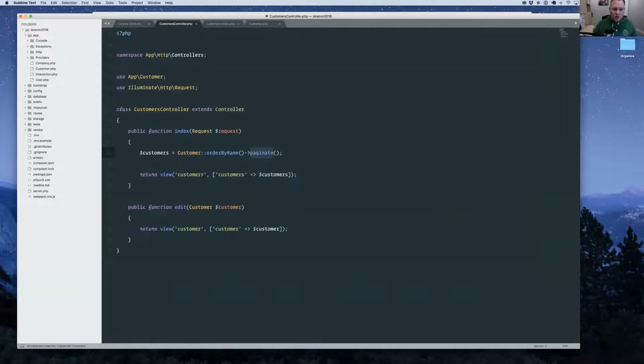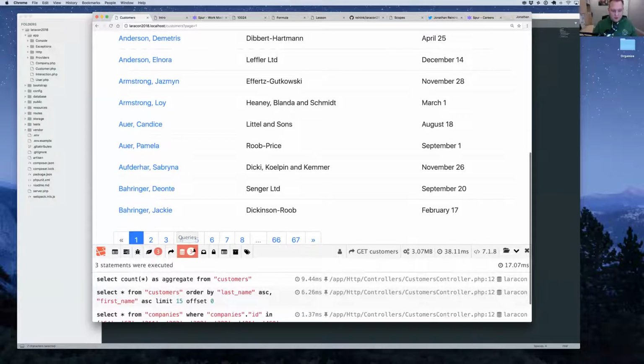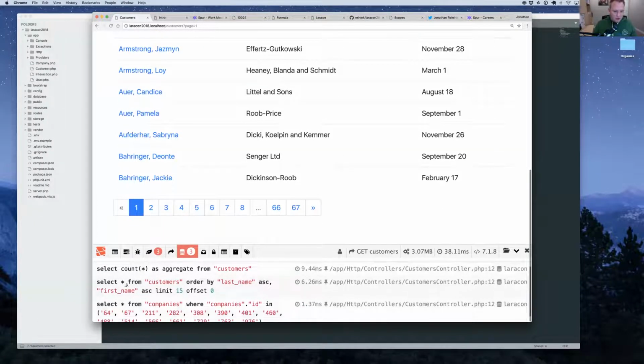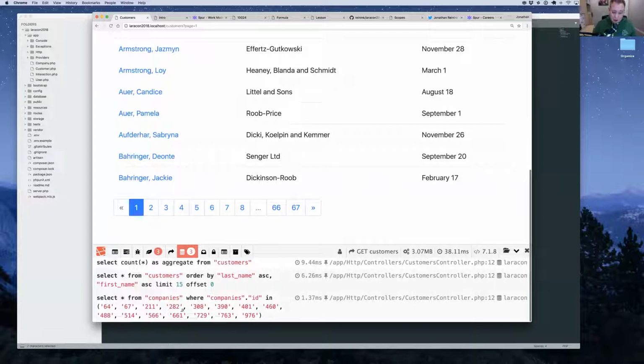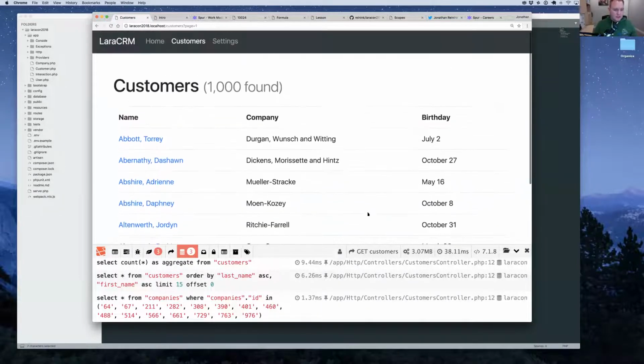So we just go to our controller and we say, okay, we're going to eager load the customers with the company name. And now if we reload this page, we're back down to 3 database queries. So this is great. We got the original database query to do the pagination. We got the database query to load the users and they're ordered. And then we also have the database query to eager load all the companies for the 15 users that are on this page. So queries are good, memory's good, page load speed, all good. So that was easy, simple, right?